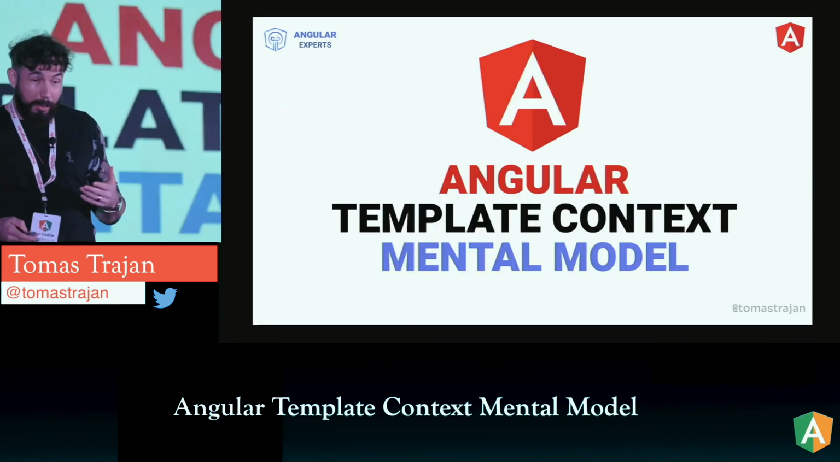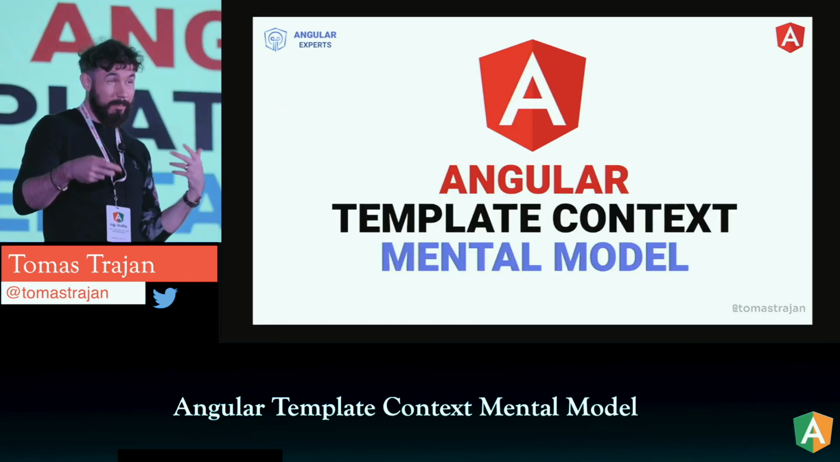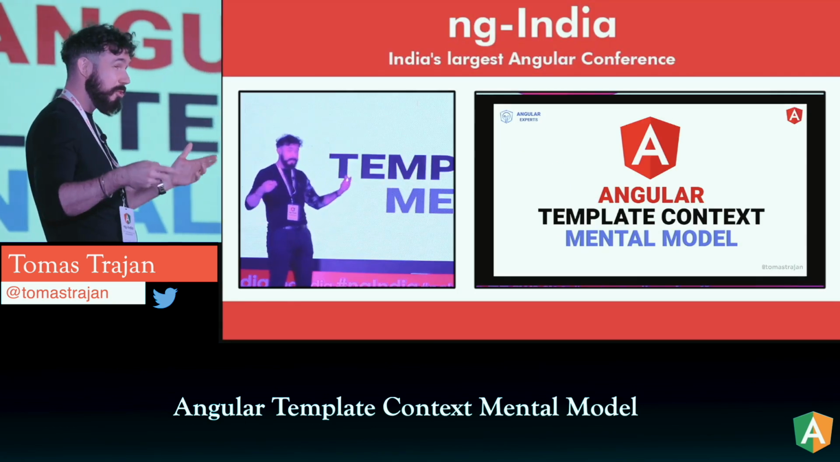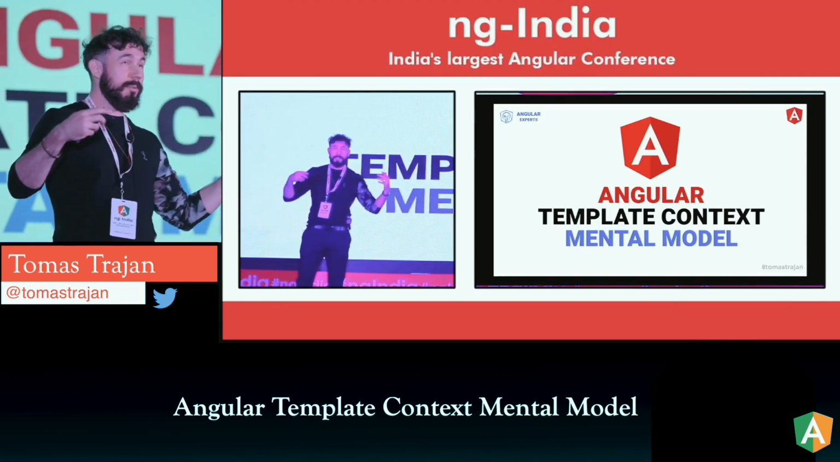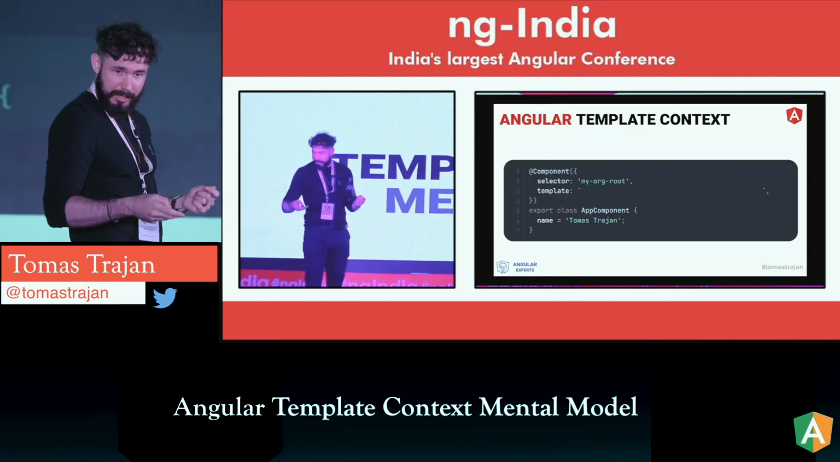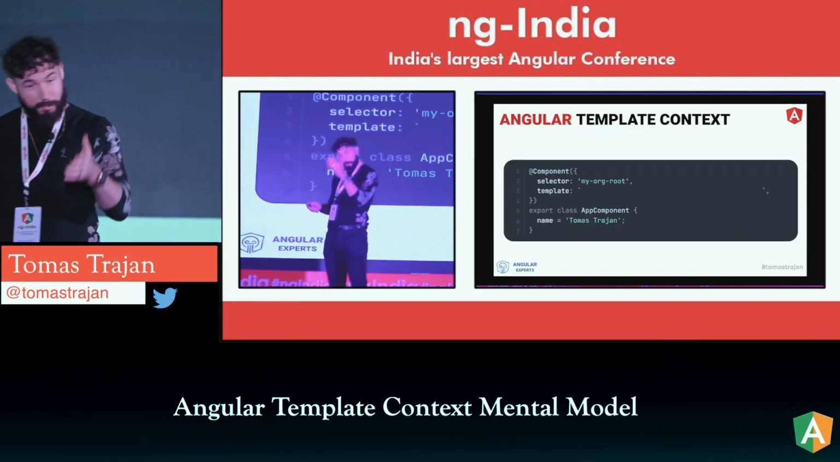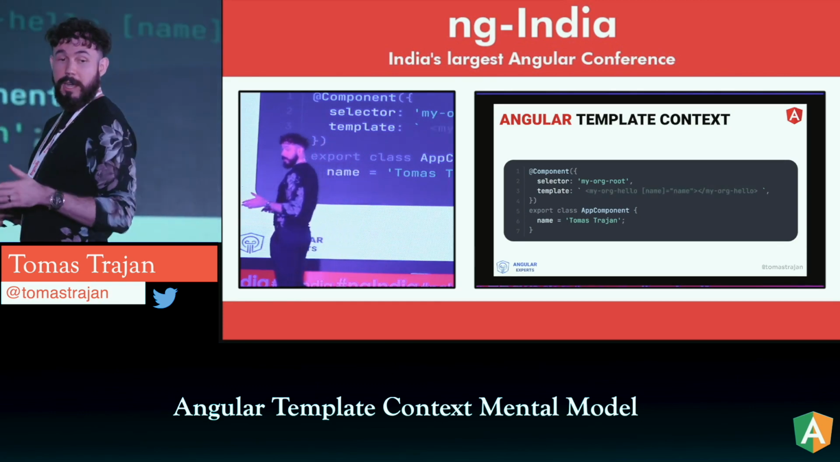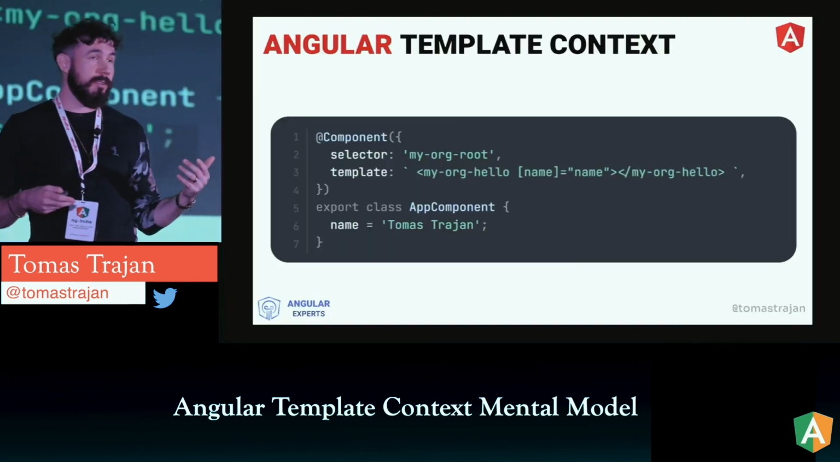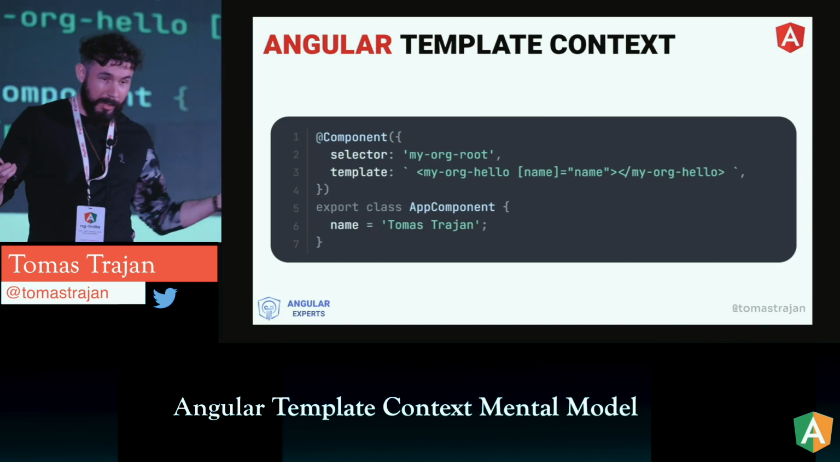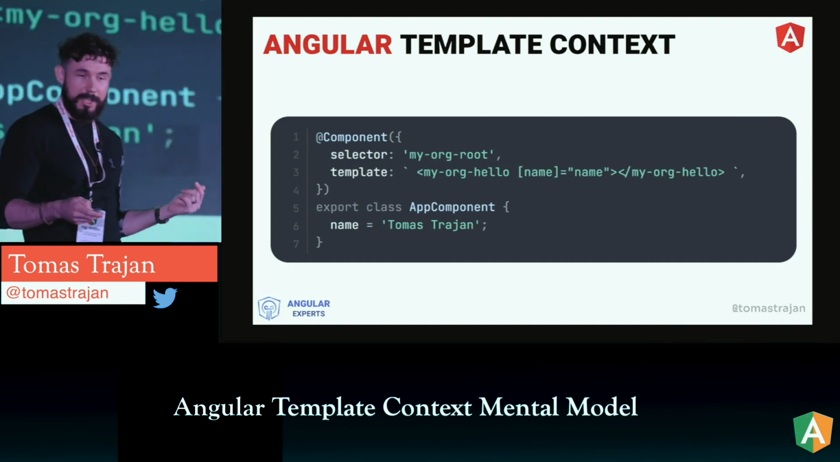And this is why it's very important to build that strong Angular template context mental model, which will allow us to provide that setup in the best possible way. So let's start with the most basic example. We have one component, the application component, and in the template of that component, we want to render another component. Great. So that's a declarable. We know we need some setup.